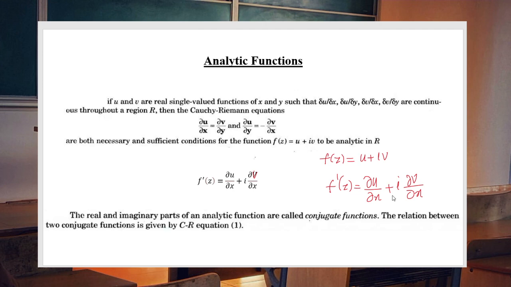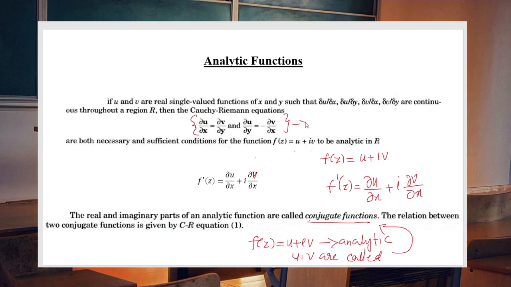Now, if the function is analytic, then the real and imaginary parts of that analytic function are called conjugate functions. That is, if f of z equal to u plus iv is an analytic function, then this u and v are called conjugate functions. What is the relation between these two? Definitely the CR equation. If u and v are the real and imaginary parts of an analytic function, they must satisfy the CR equation. So that is the relation between them.